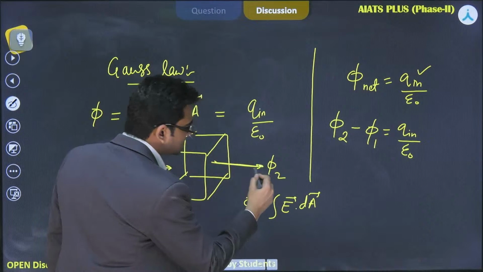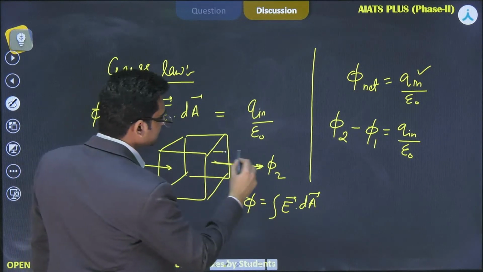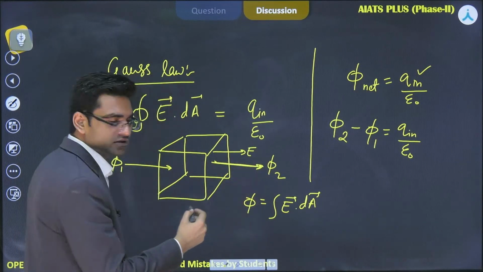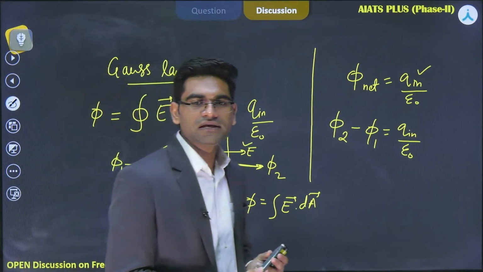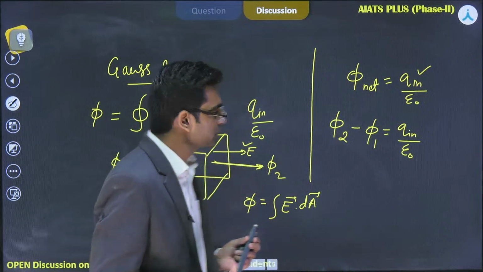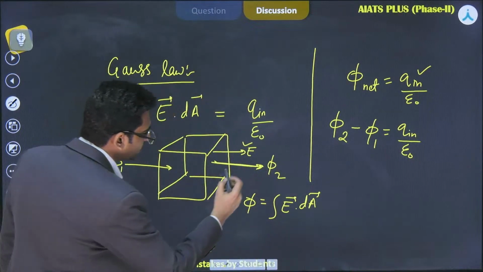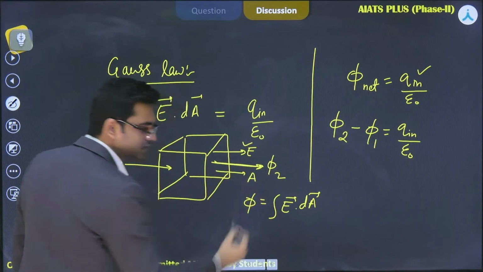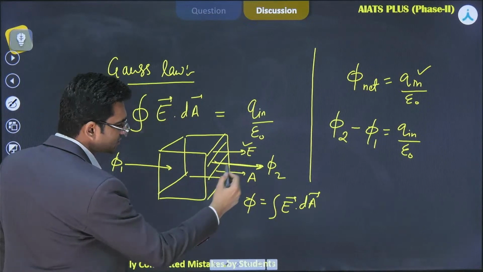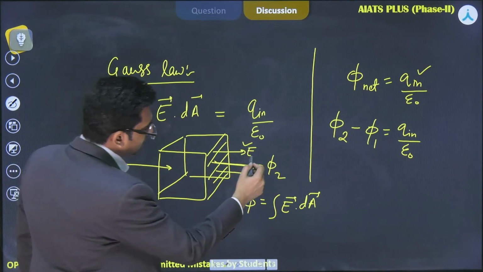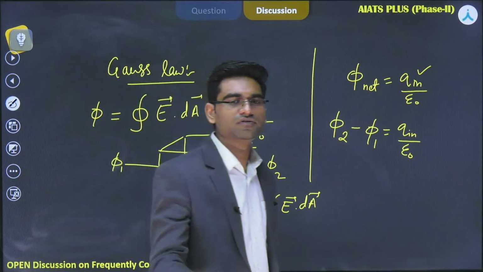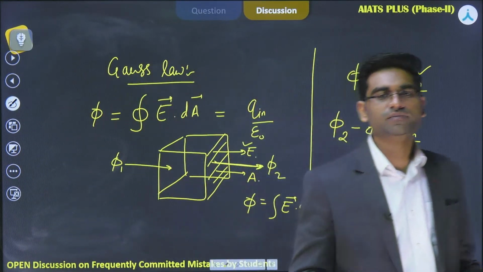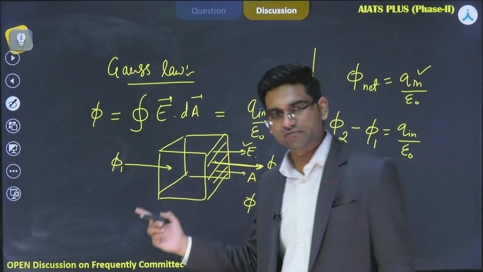whenever the flux is exiting, it means that the electric fields are exiting from that surface. So the electric field is in this direction, and for a closed surface the area vector is always outward. The area vector is outward, it means that the area vector is like this here for this surface, right? So the angle between E and A is 0. So EA cos 0 will make it E into A. It means it will make it positive, right?